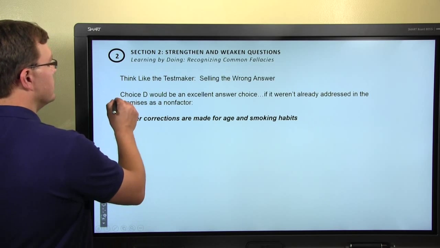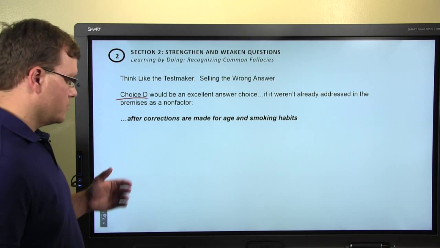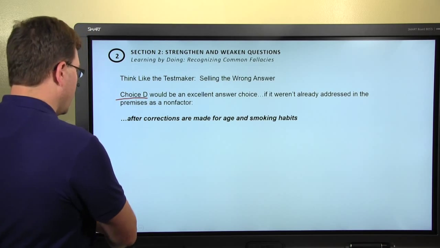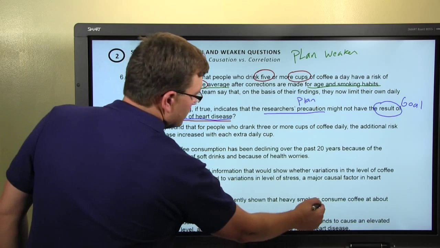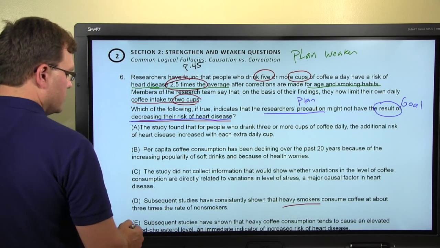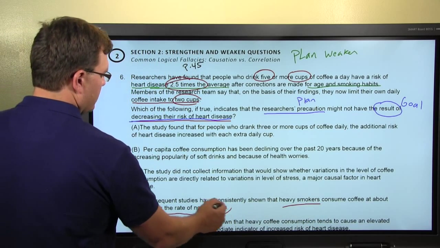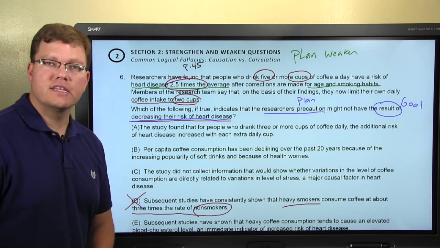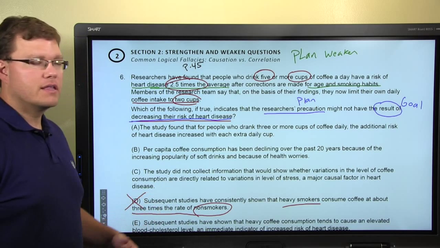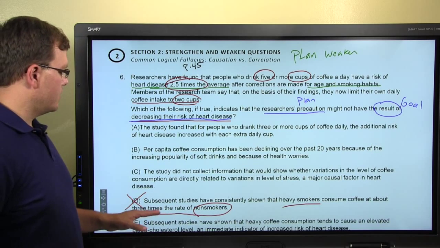Boy, choice D would sure be an excellent answer choice, wouldn't it? Answer choice D says, as you can see right here, subsequent studies have consistently shown that heavy smokers consume coffee at about 3 times the rate of non-smokers. And that's just people that use substances, they tend to use quite a few of them, so nicotine, caffeine, those kind of go together.